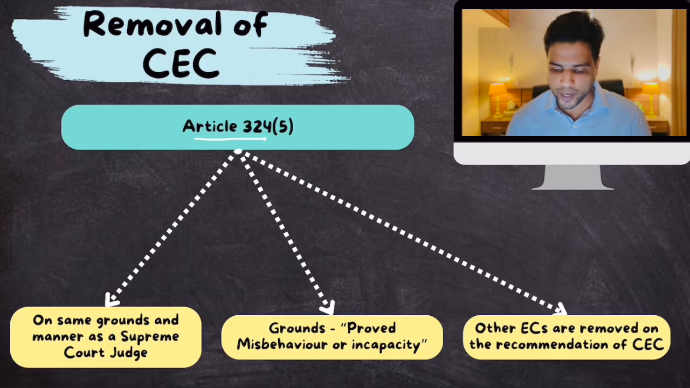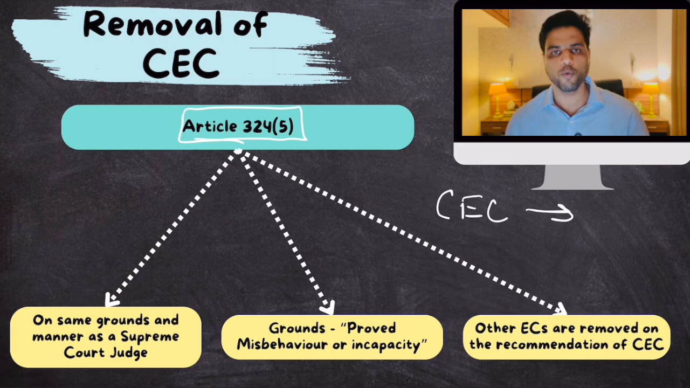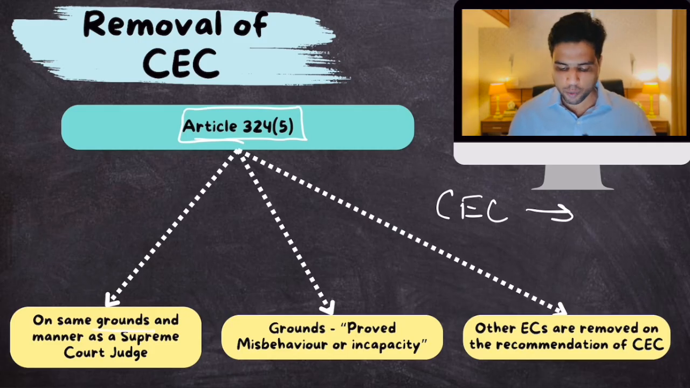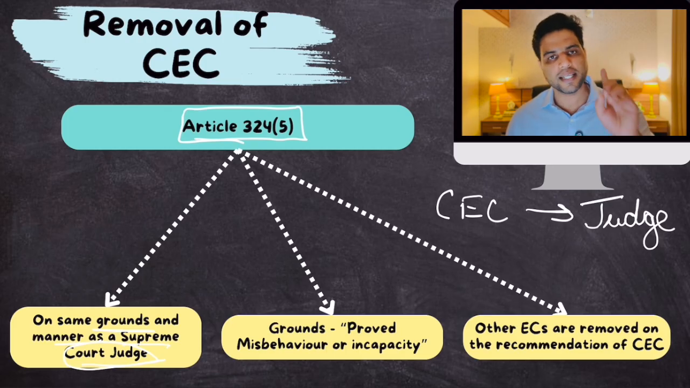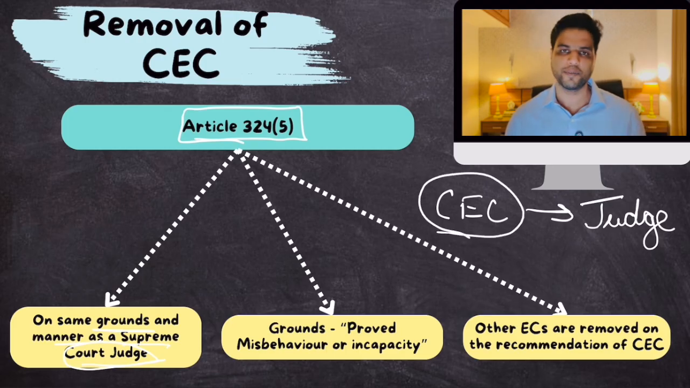So Article 324 Clause 5 of our Constitution says that the Chief Election Commissioner can only be removed on the same grounds and in the same manner as a judge of the Supreme Court. So the way you remove a judge of the Supreme Court, that is the same way you can remove the Chief Election Commissioner. Now this thing was mentioned in our Constitution so that our election commissioners can work independently.